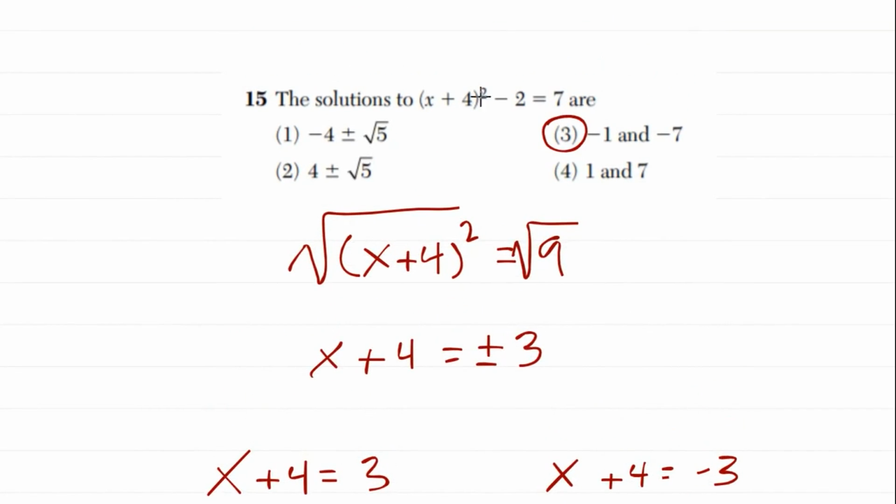So all we had to do was isolate this square term, and I would recommend this almost all the time. If you have this quadratic term going on and you're being asked for the solutions, isolate that quadratic, bring whatever's on the outside to the other side, and then square root both sides. Sometimes you will end up with a radical. That's just the nature of the beast, but it's much quicker than if you were to FOIL everything out, bring everything to one side, and try to factor it.